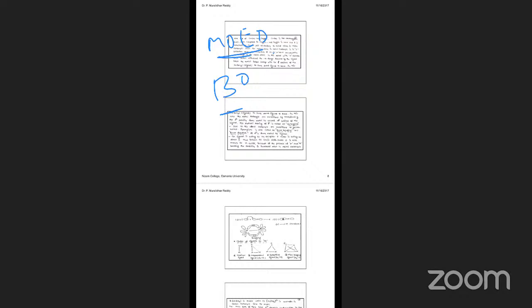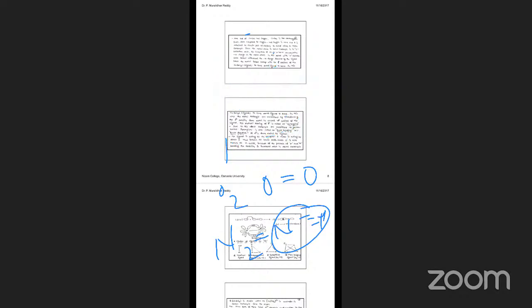For example, hydrogen. In between the hydrogen, how many bonds are there? One bond is there. Or for example, O2. In between the O2, how many bonds are there? Two bonds are there. For example, N2, nitrogen. Three bonds are there. So that is what the MOED can explain, and we can apply it to CO.